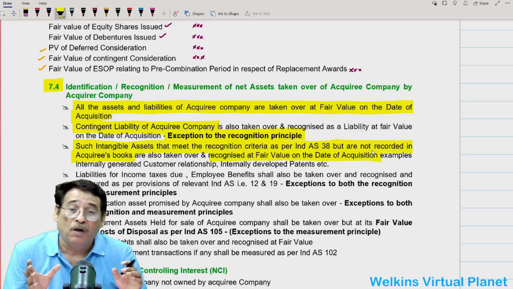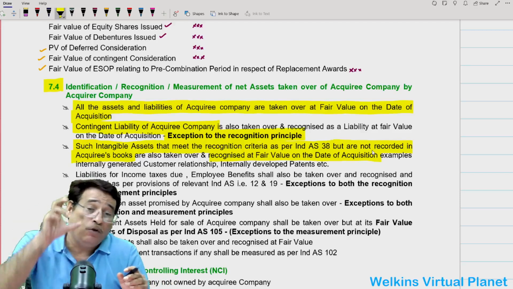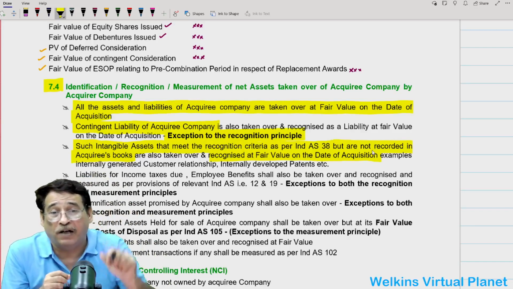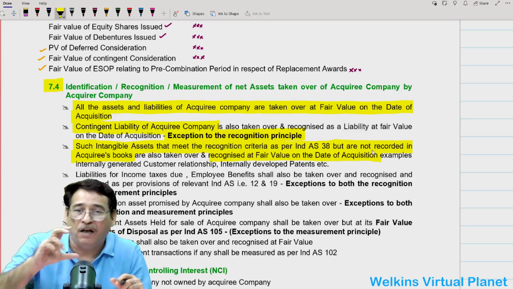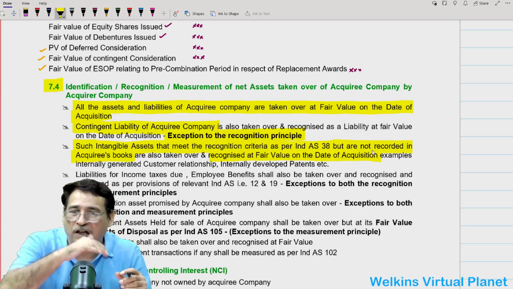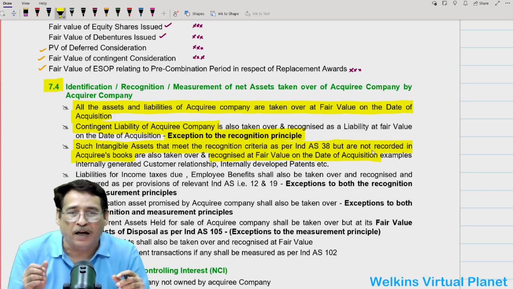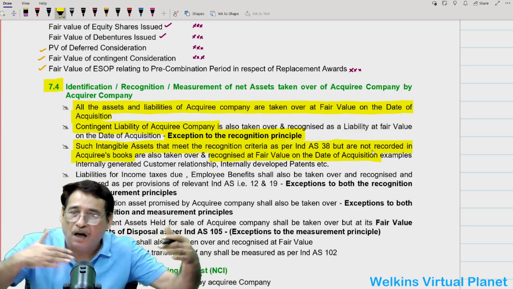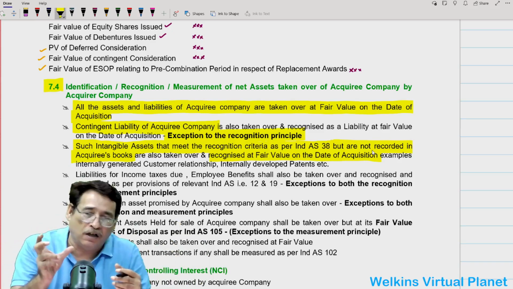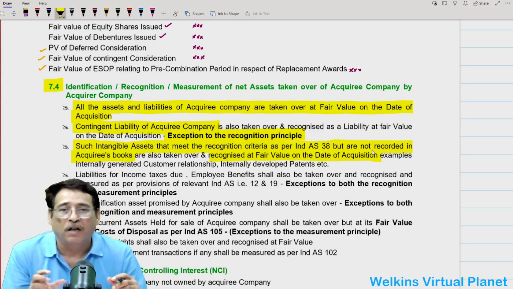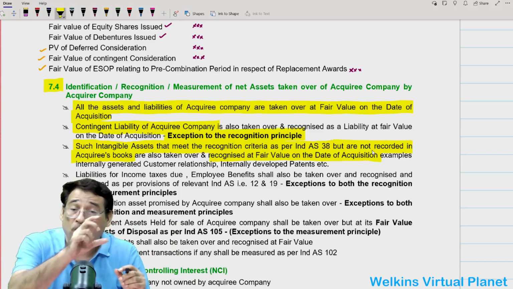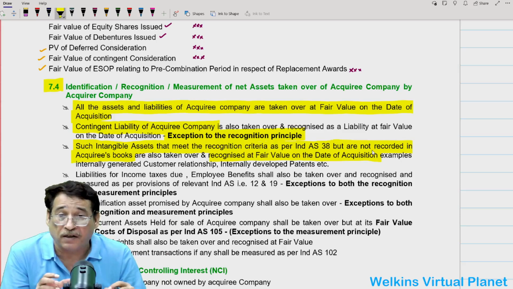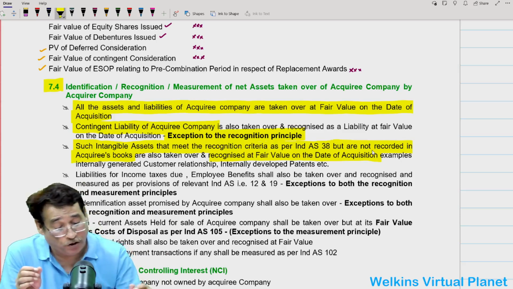Is it clear to you? But now, when you are going to acquire that particular entity, if you feel that there are some intangible assets and they satisfy the recognition criteria laid out in Ind AS 38, then you are going to recognize those assets, even though in the books of the acquiree those assets were not recognized. So this is another important point which you need to take care of.